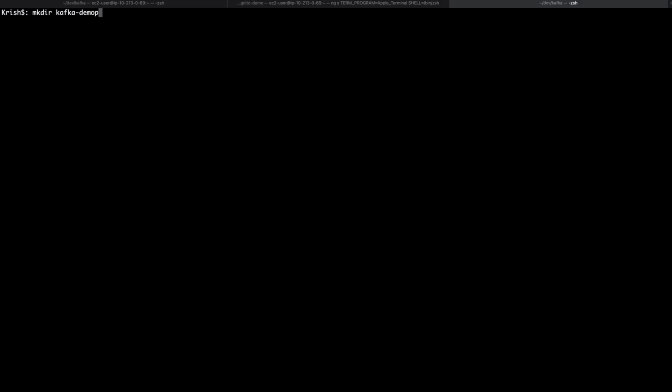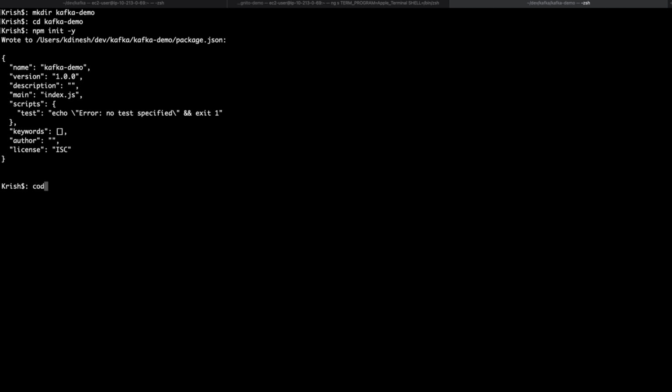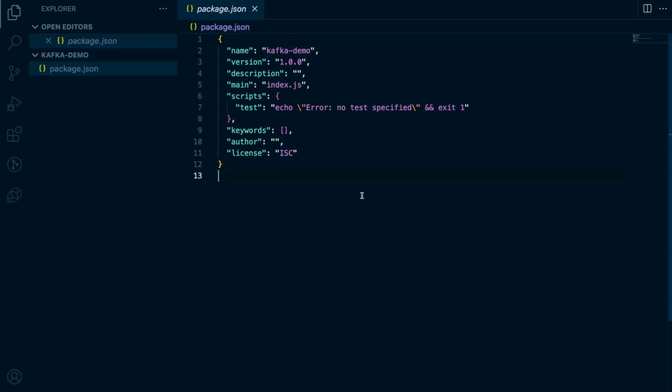Let's try to see how this works in practice. I'm going to quickly demo this. Let's create a directory called kafka-demo, and cd into kafka-demo, and let's init a project. I'm going to take the defaults and create the project. Okay, I got the project created. So let's open the project in Visual Studio Code. Now I have a project here.